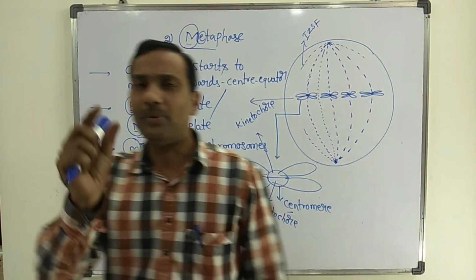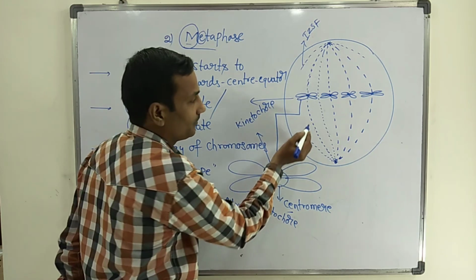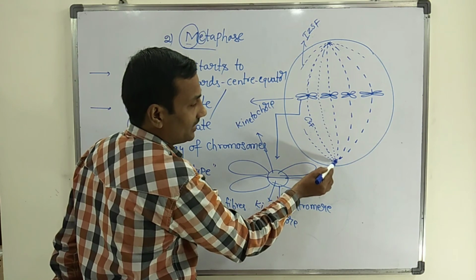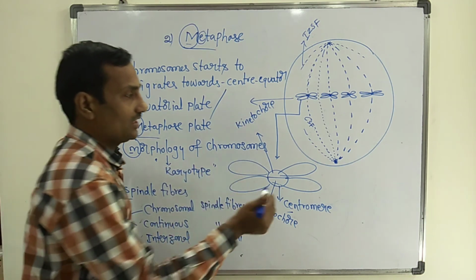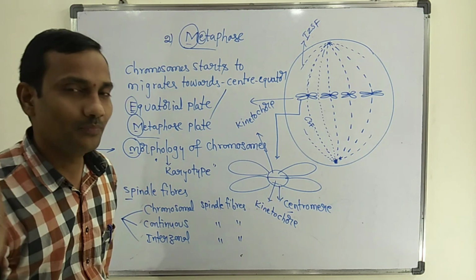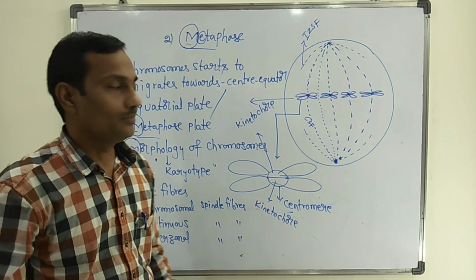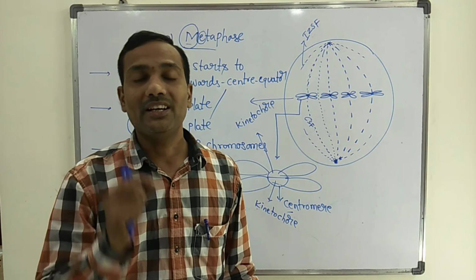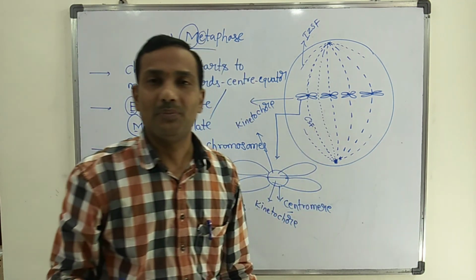Depending upon the nature of the spindle fibers: if the spindle fiber connects to a chromosome, it is a chromosomal spindle fiber. If the fiber extends from one pole to another, it is a continuous spindle fiber. If the spindle fiber just hangs freely from the pole, does not contact the chromosomes and does not reach the opposite pole, such spindle fibers are interzonal spindle fibers. During anaphase, mainly chromosomal spindle fibers play